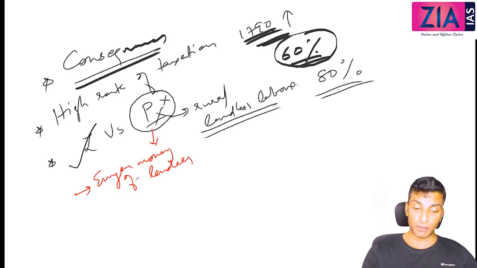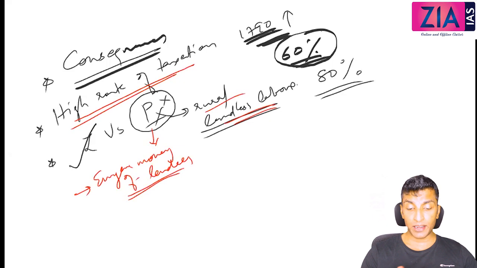So far I have discussed these consequences: high rate of taxation, and that led to rural landless labor or the emergence of money lenders who charge a very high interest rate from the peasant and exploit the peasant. Rural landless labor means so many rural landless laborers. So let's suppose here 5 people were working.